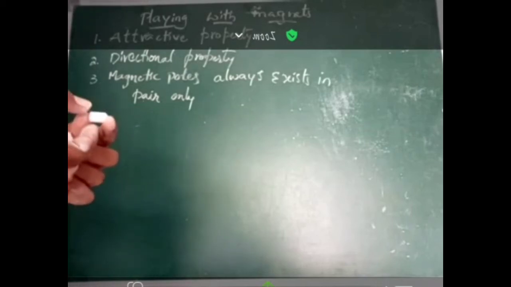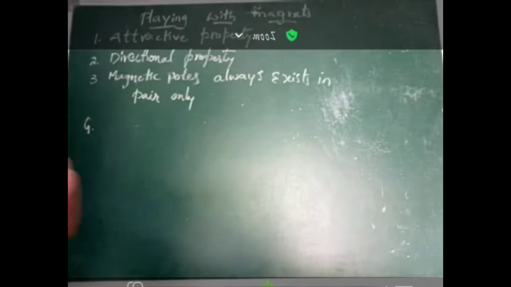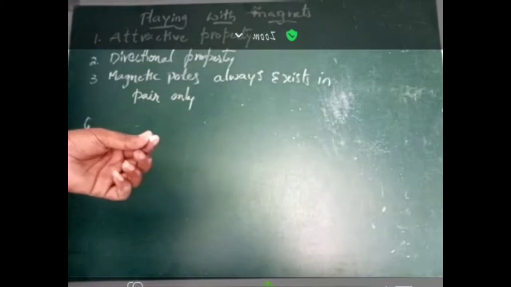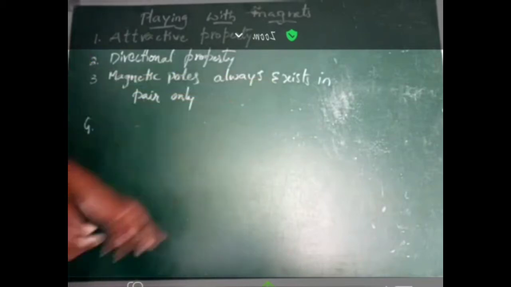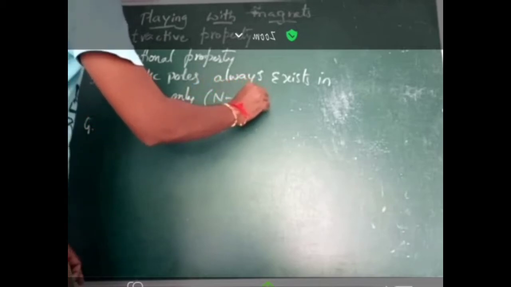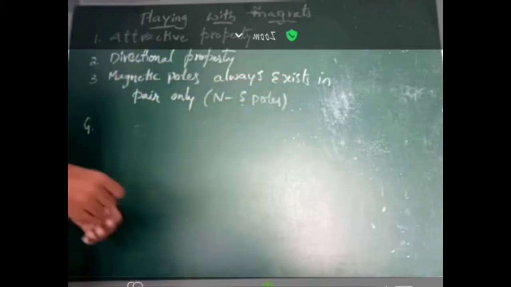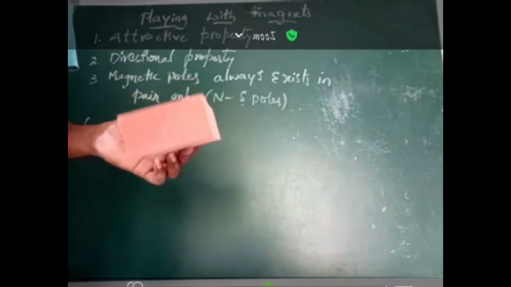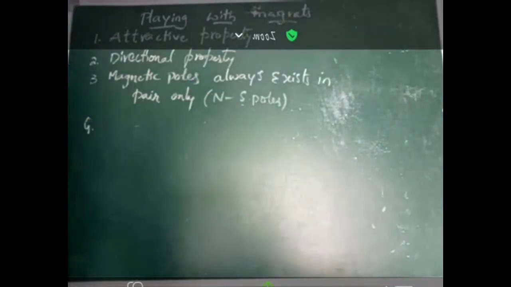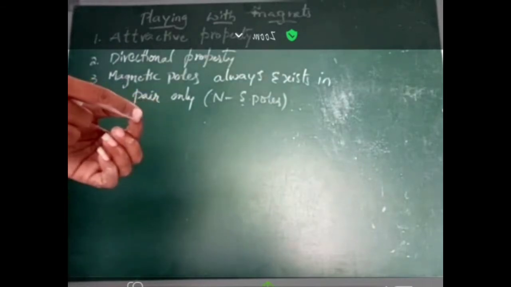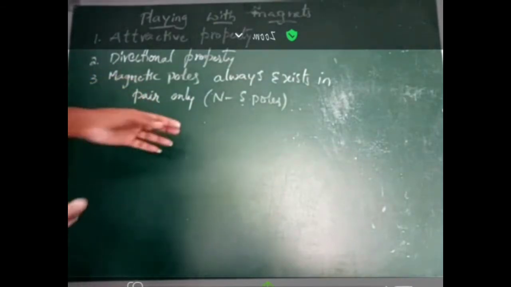So if I break this magnet into very small pieces like this, even this piece contains north and south poles. If we take this huge magnet and break it into very fine, very small particles, even these particles exist in pairs only.